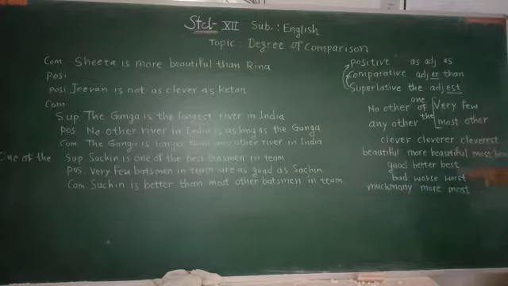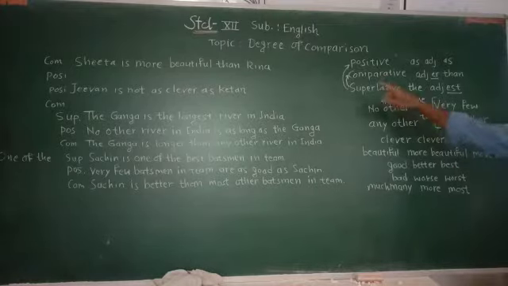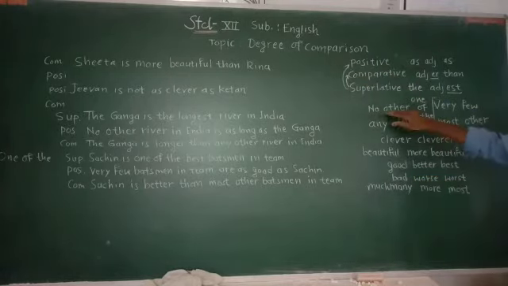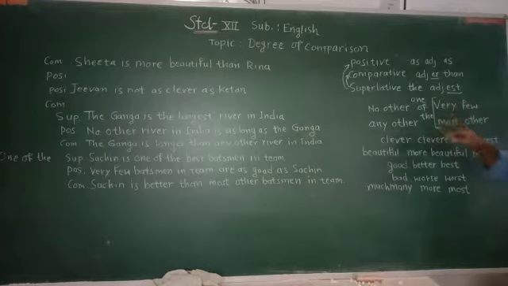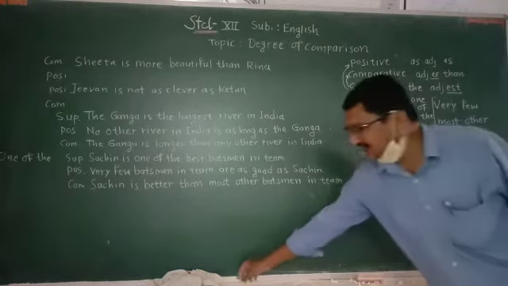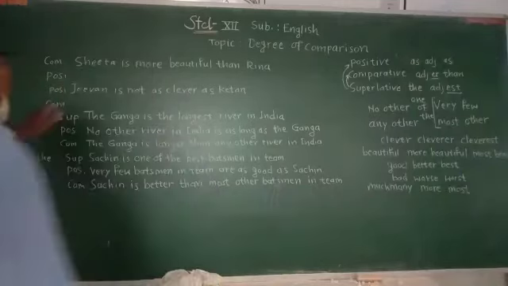If you know all these things, now when we are changing superlative degree into positive degree, we have to use no other. When we are changing superlative degree to comparative degree, we have to use any other. And when there is the construction one of the, you have to change no other into very few and any other into most other. These things should be kept in mind, and you can easily change the degrees.